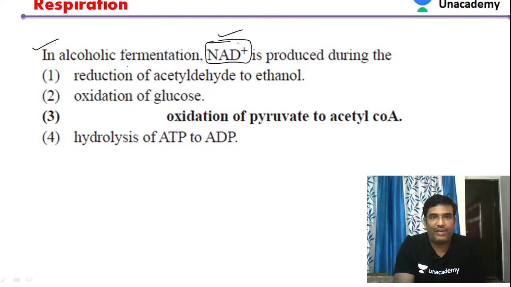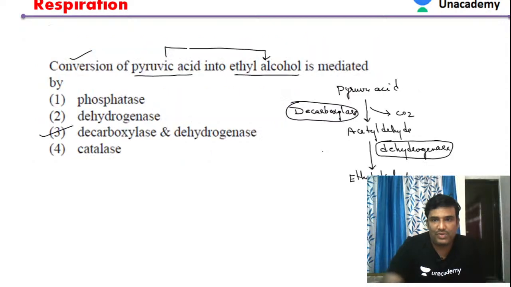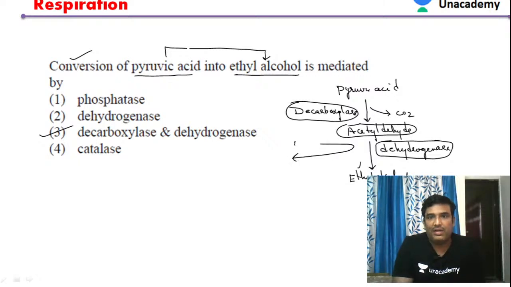In alcoholic fermentation, as we were discussing in a previous question, acetaldehyde is converted into ethyl alcohol. In this case, NADH plus H plus is utilized to produce NAD plus.